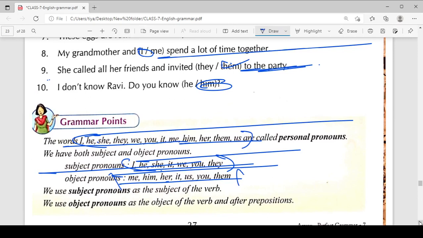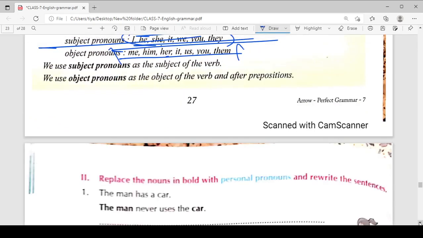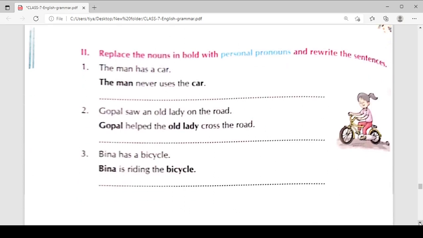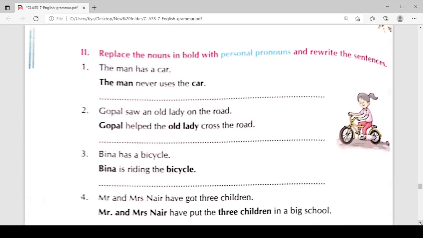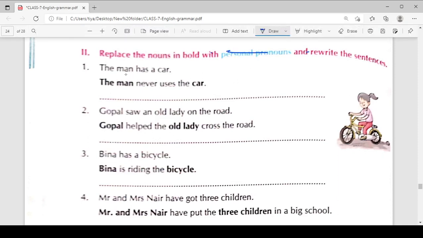You just need to understand the basic structure of the sentences. Now replace the nouns in bold with personal pronouns. You need to replace the nouns with the personal pronouns. The man has a car.